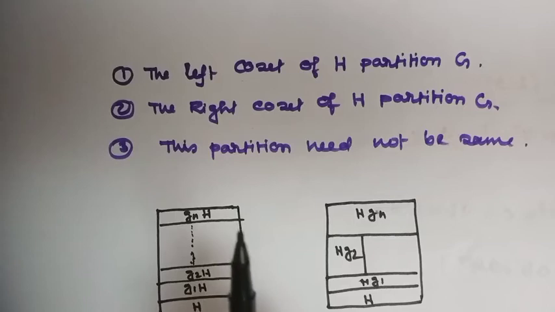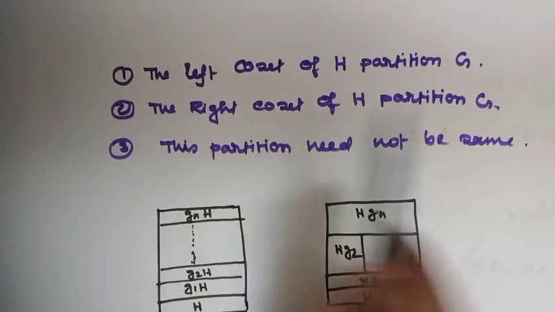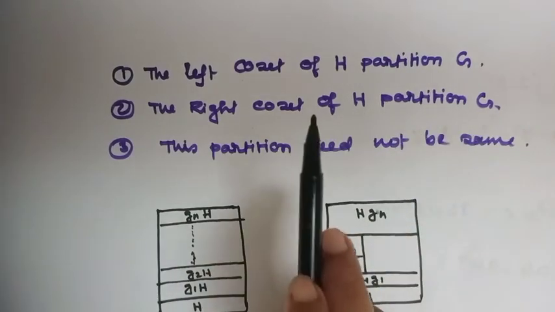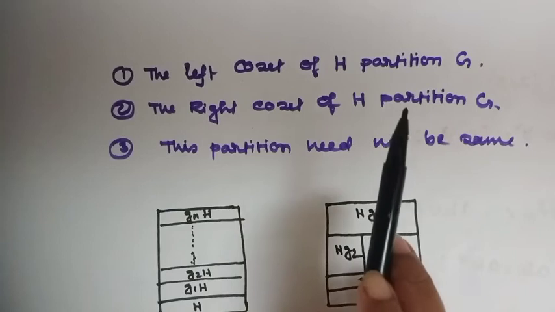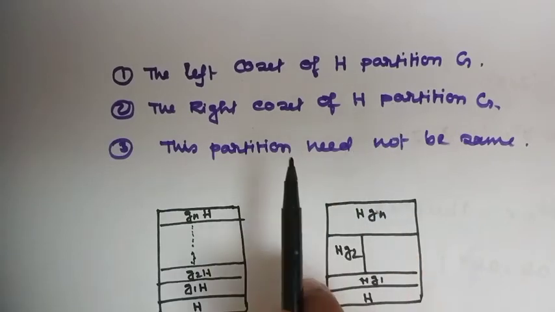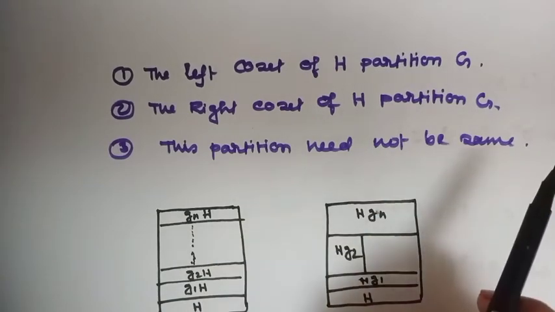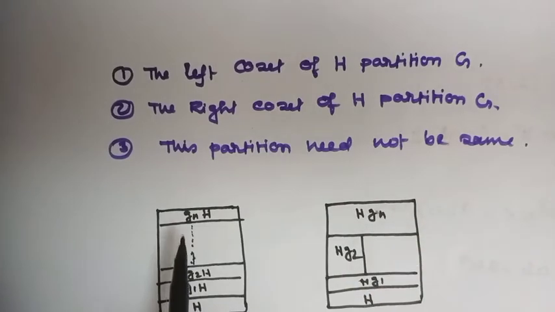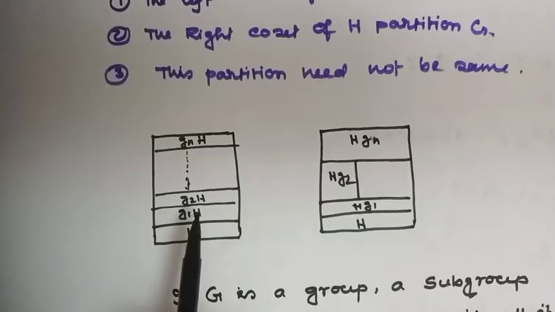Last time we have seen, for any subgroup H, first, the left cosets of H partition G. Second, the right cosets of H partition G. Third, these partitions need not be the same. Look at this picture.